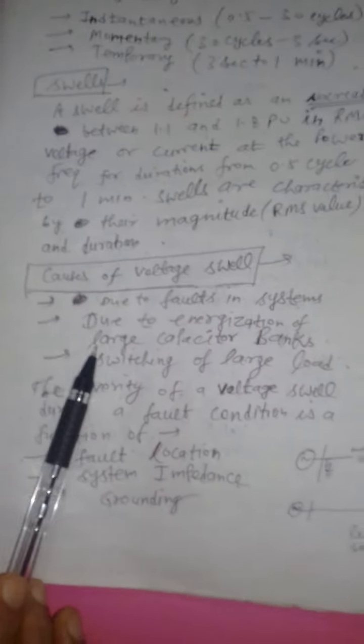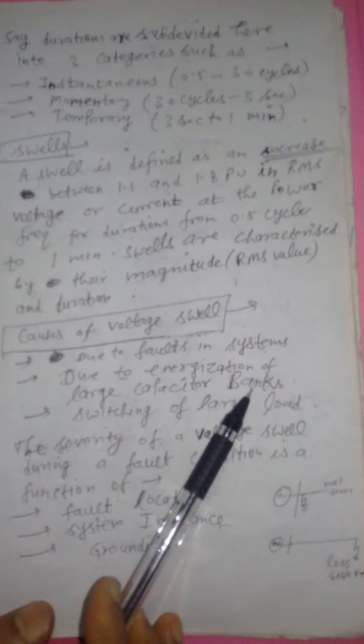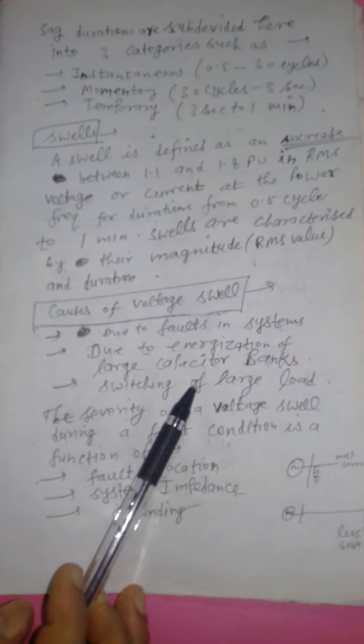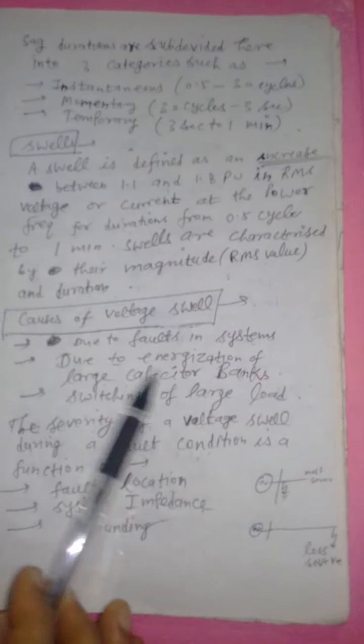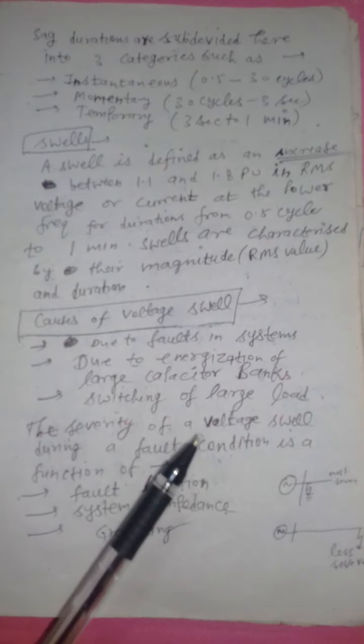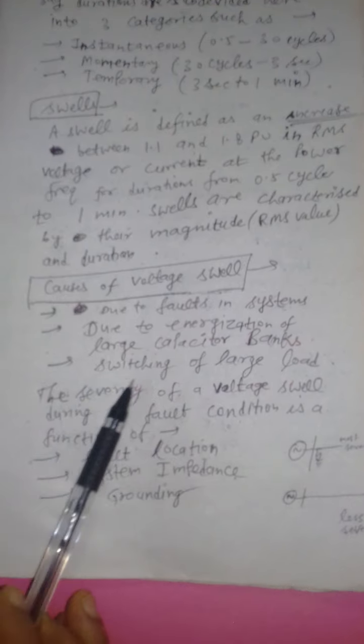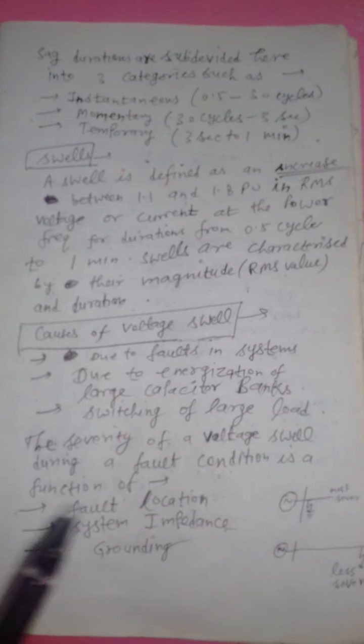So whenever there is energization of large capacitor bank, you can see this voltage swell. That means in loose terms, I can call this a voltage boost, right? Swell. Next reason is switching of large loads, right? So these three are the prominent reasons for swell in voltage.